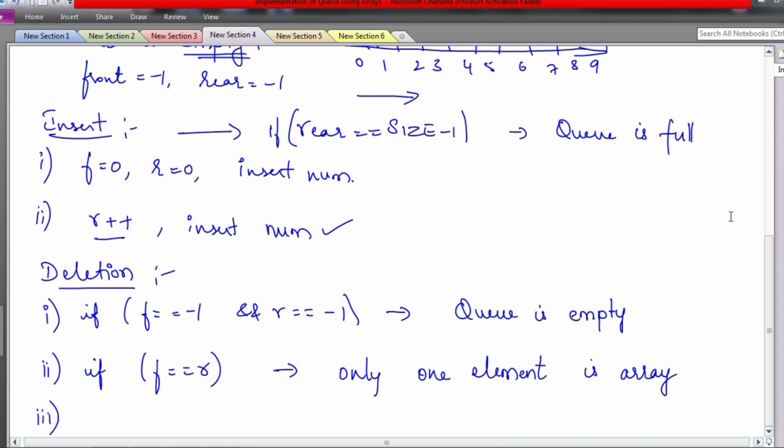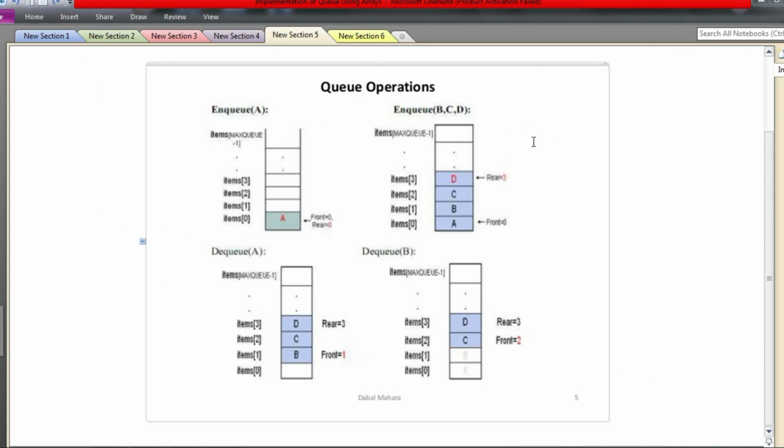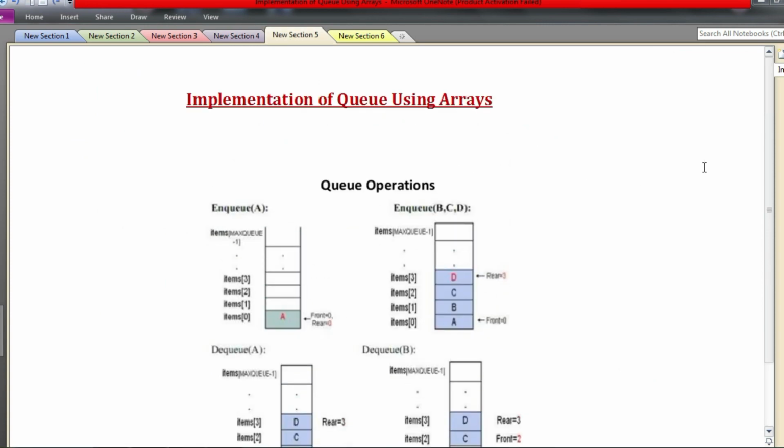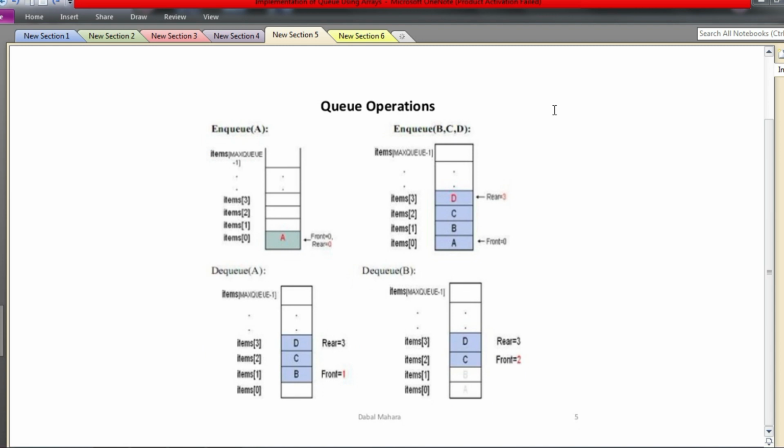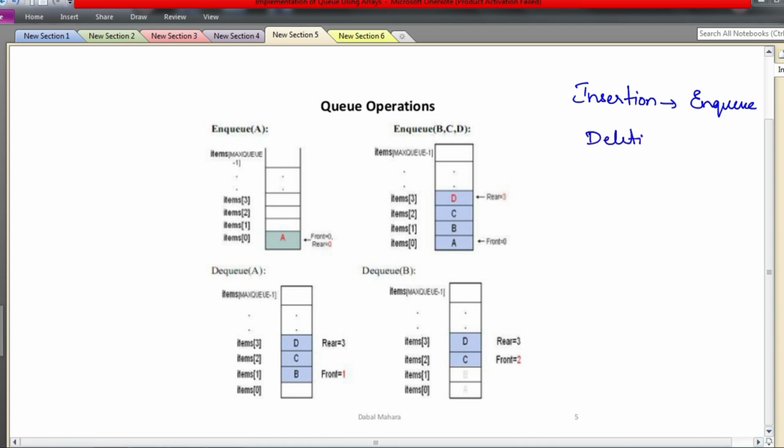Now we will see what happens to these index variables, how the changes occur when multiple insertion and deletion operations are done. With the help of a diagram, we will try to understand this, okay. So here we have an example diagram, you can see. Insertion is also called NQ, and deletion is also called DQ, which I did not tell you. Insert operation is also called NQ, and deletion operation is also called DQ.